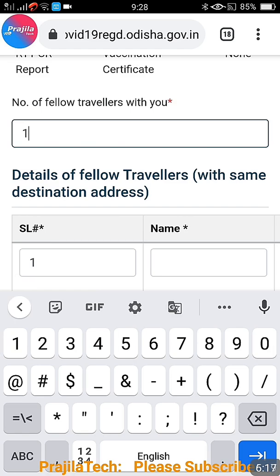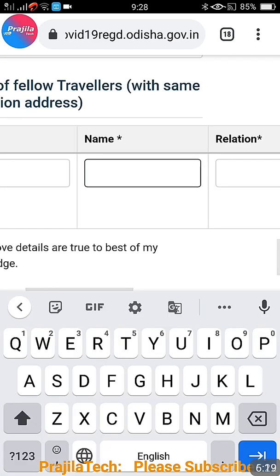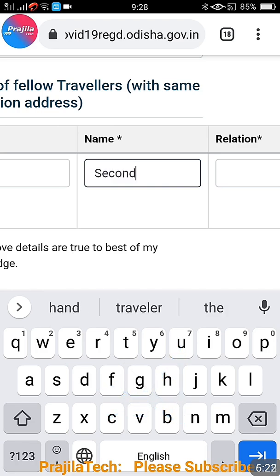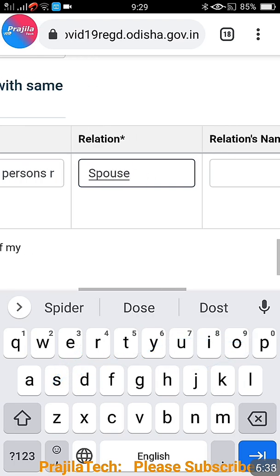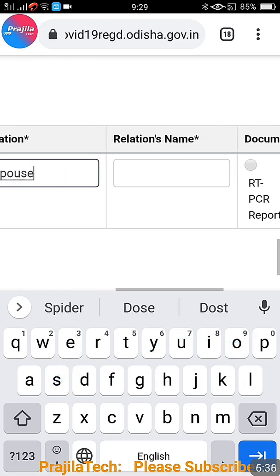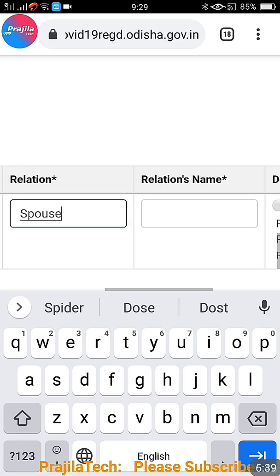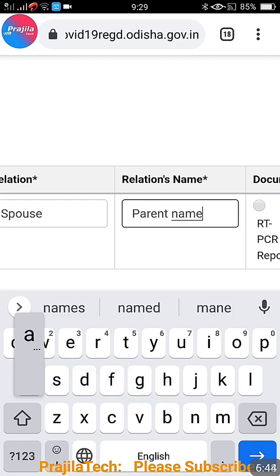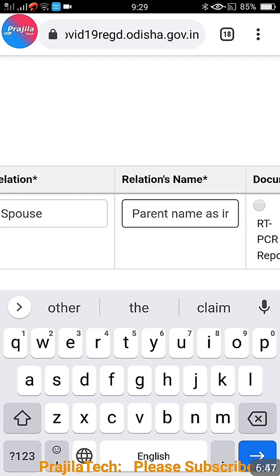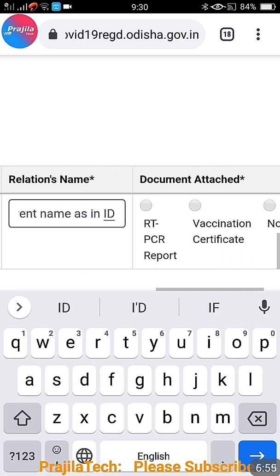So in my example, say I have only one passenger along with me. See what the details are. One is the name of the second passenger. Here you should give the name of the second passenger as per his or her ID card. He or she also should have an ID card. Now the relation means the second person's ID card usually will have husband's name, or father's name, whatever it is. So the relation name should be as per his or her ID card. Make sure the parent's name, or whatever it is in the ID card, son of, daughter of, whatever is given, the same name you have to give. Make sure of that, because it's confusing, there is only a relation name field.